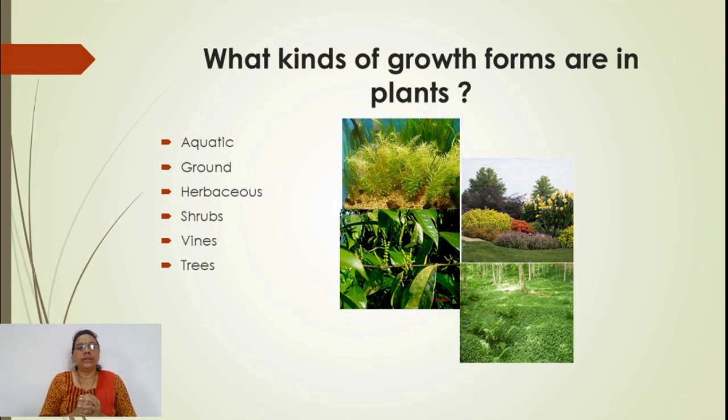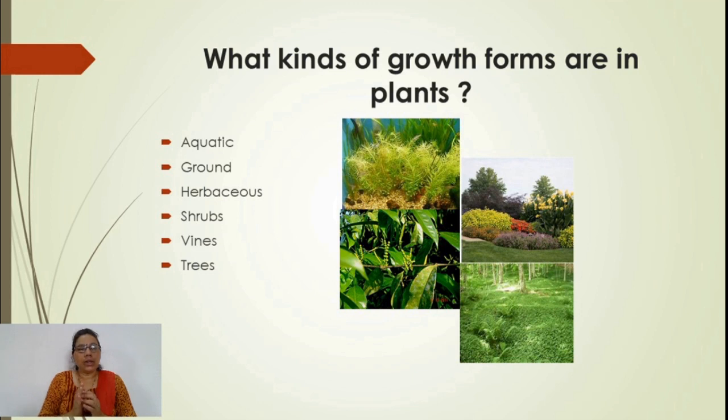We know that there are a lot of differences found in these plants. There may be a smaller one or a larger one; their size and structure are variable; some are flowering, some are non-flowering. Regarding growth forms, they may be found in water, called aquatic, or on the ground, called terrestrial habitat. There is also variation in form; it may be a smaller thalloid. What do you mean by thalloid?